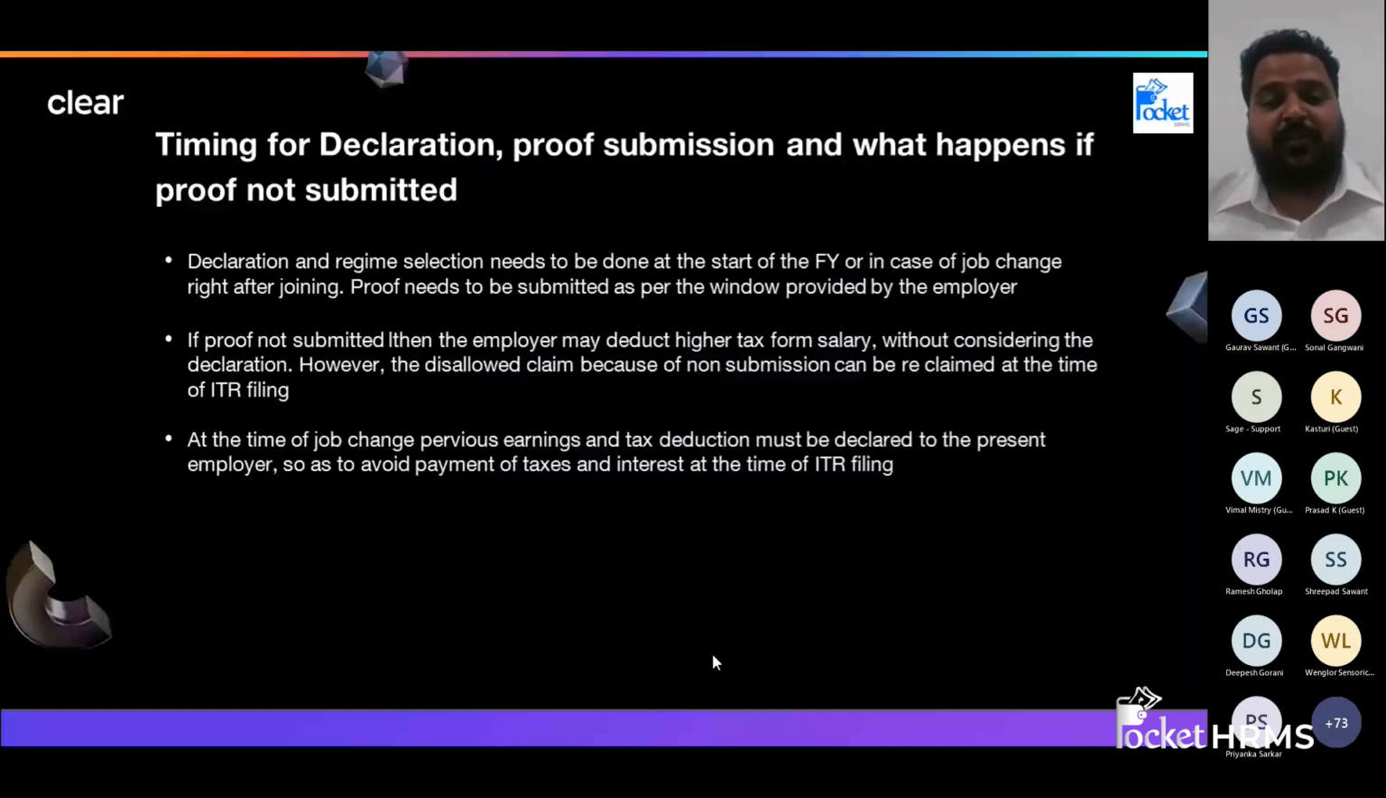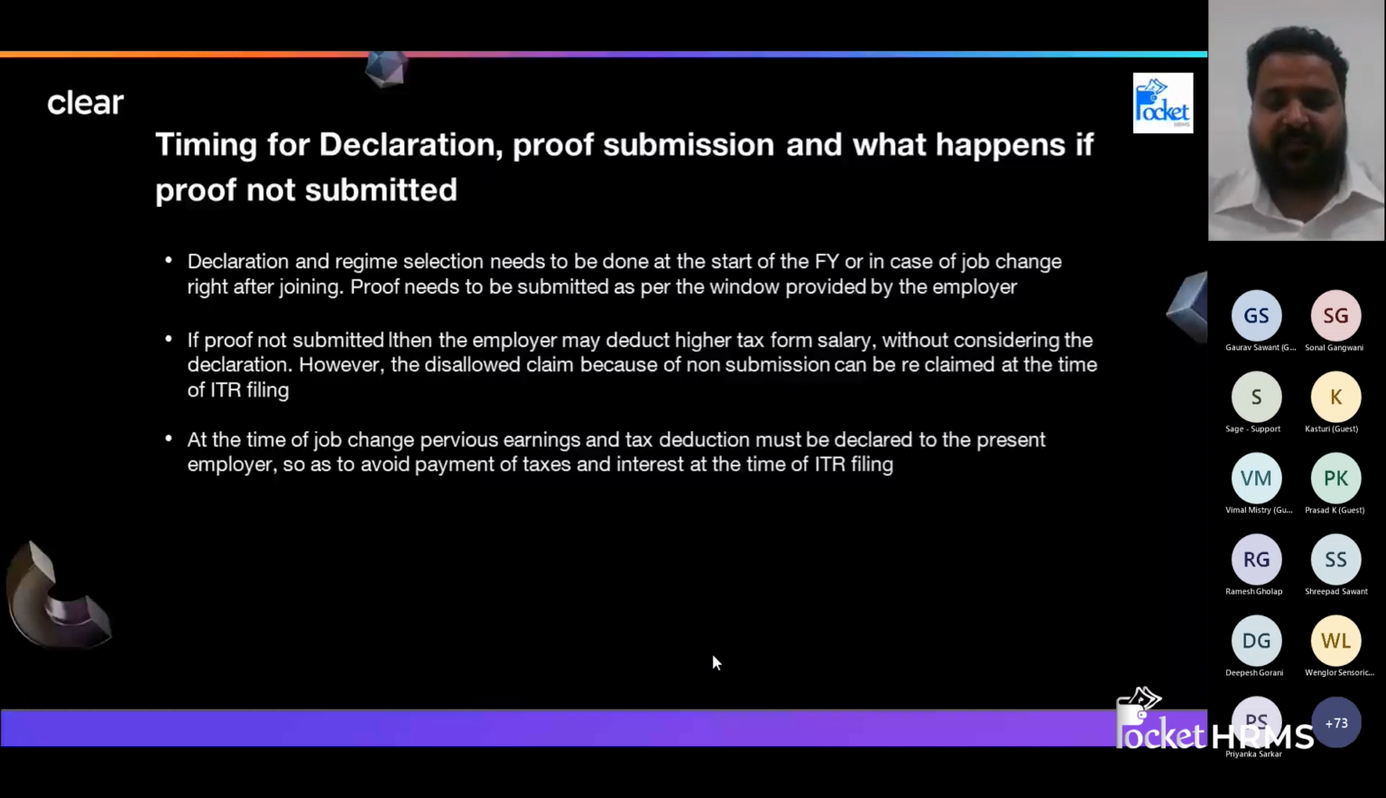Now, what will happen if the proof is not submitted? First thing is, your Form 16 will not be complete. Your Form 16 will not be accurate for whatever investments you have made. If you are declaring to your employer, there is a first check, where the employer confirms that you have invested in home loan and medical insurance. Now it is available in your Form 16, so tomorrow you just need to simply go and file your income tax return.